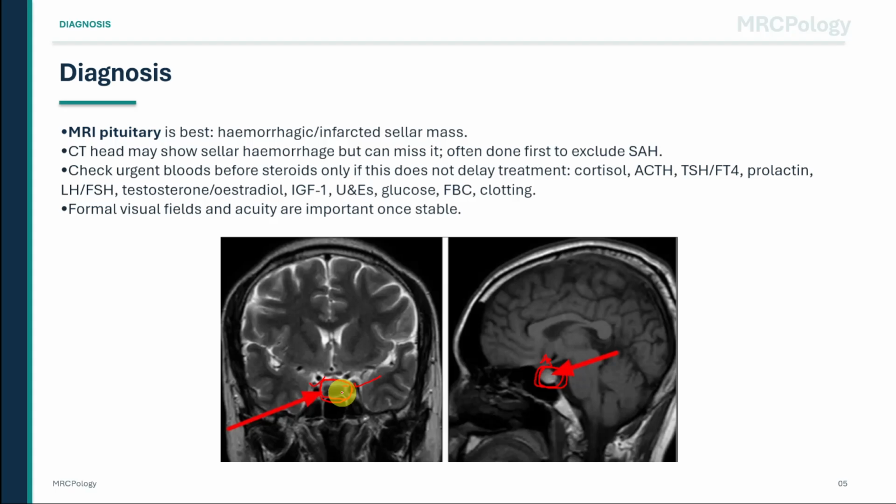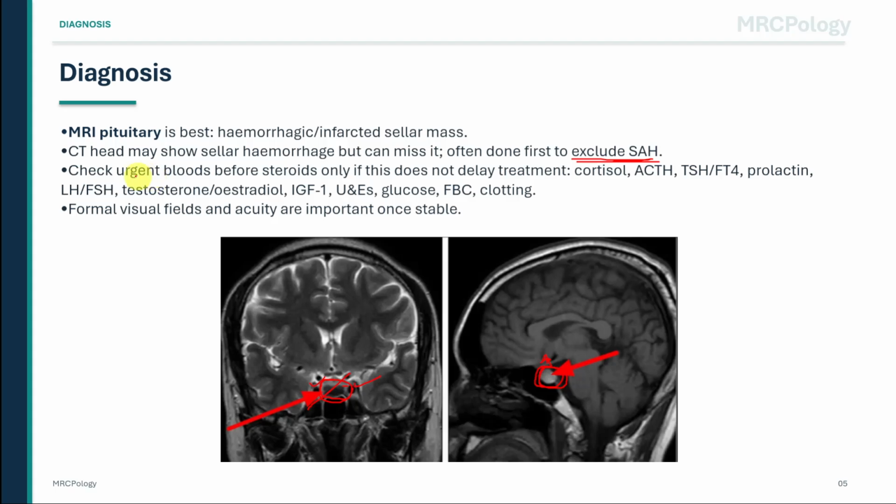gives adrenal crisis. CT head may be done first because the presentation can mimic subarachnoid hemorrhage. CT may show sellar hemorrhage, but it can miss pituitary apoplexy, so a normal CT does not safely exclude the diagnosis if the clinical picture fits. Blood tests are important, but they must not delay emergency treatment.